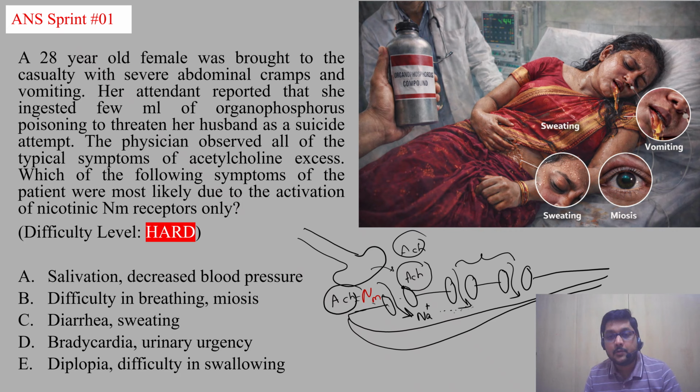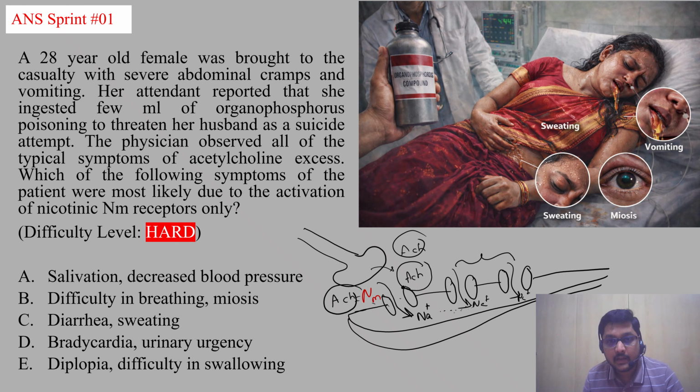But due to continuous depolarization, these voltage sensitive sodium channels stop working, because they work only for a brief period once there is depolarization. When the depolarization is repetitive and continuous in excessive amount, these voltage sensitive sodium channels become inactive. We call it depolarization blockade.